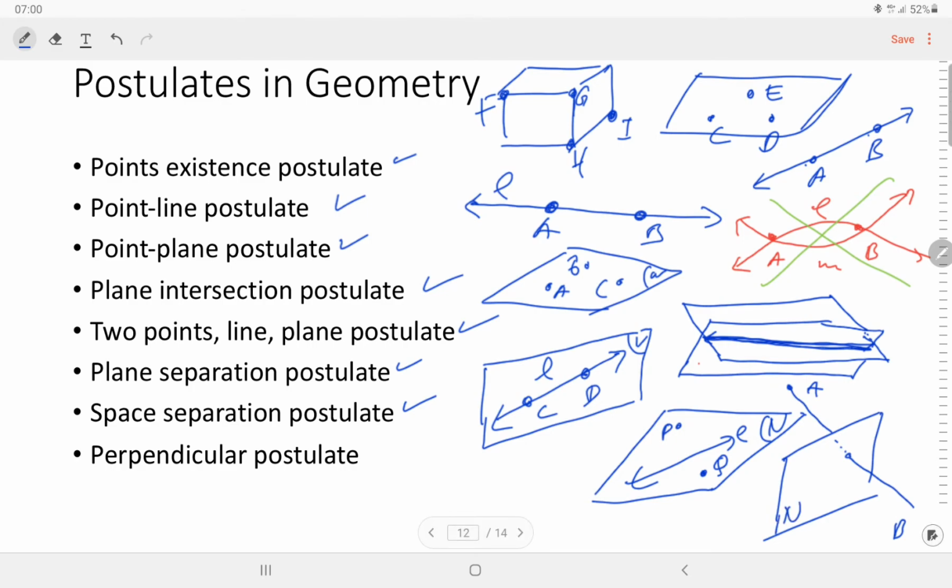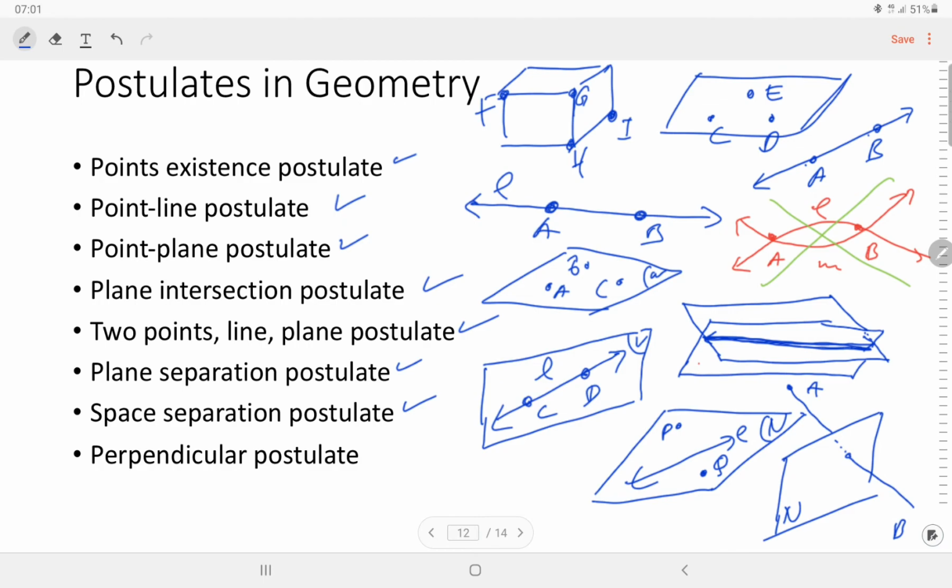So let N be a plane in space, then the points of space not on N form two half spaces, such that each half space is a convex set, and if a point A is in one half space and P in the other, then AP intersects N. So we can call this the space separation postulate.